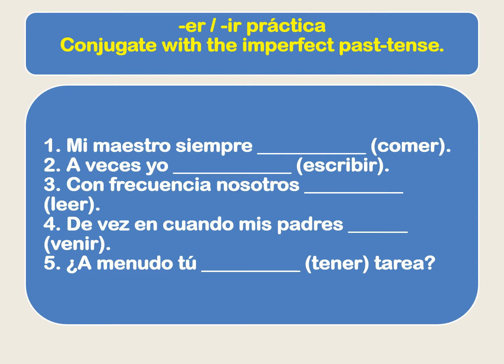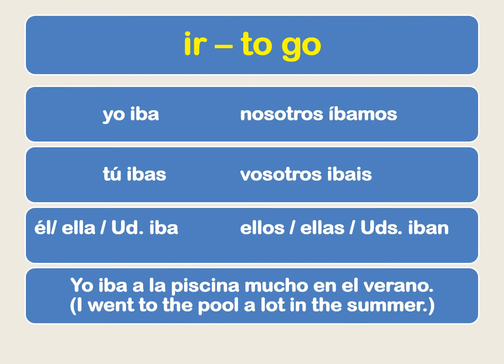All right, here are our conjugations. Número uno, comía. Número dos, escribía. Número tres, leíamos. Número cuatro, venían. Número cinco, tenías. All right, let's keep moving on here.